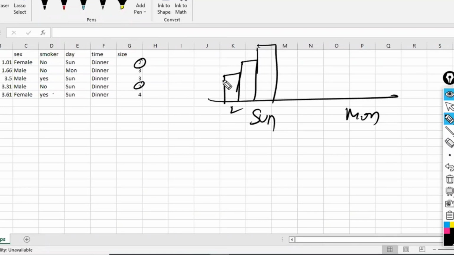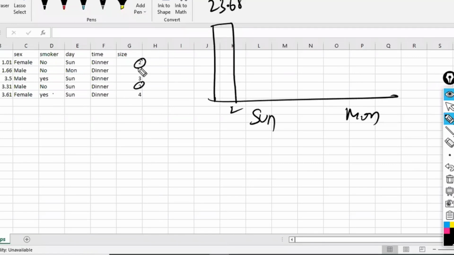Size 2 has 16.99 for the first bar, and 23.68 for the second. Which one is the maximum of these two? 23.68. So you are going to draw up to 23.68. How many data points are there? Two data points, so you are going to get one black line over that one. Next, on Sunday, the other size is 3. For this, up to 21.01 I am going to draw. This is family size 3, and there is only 1 bar.